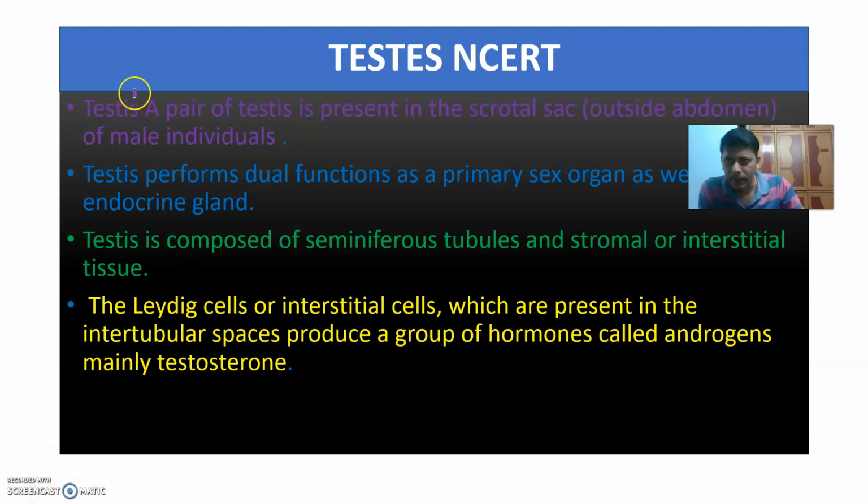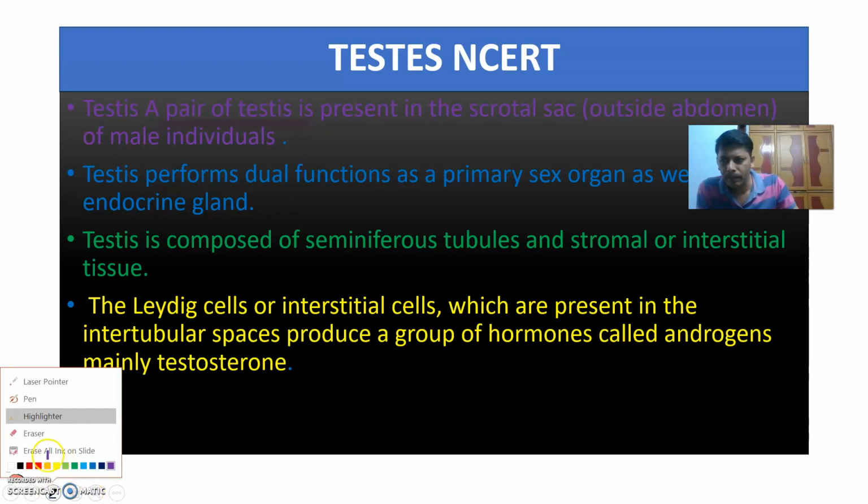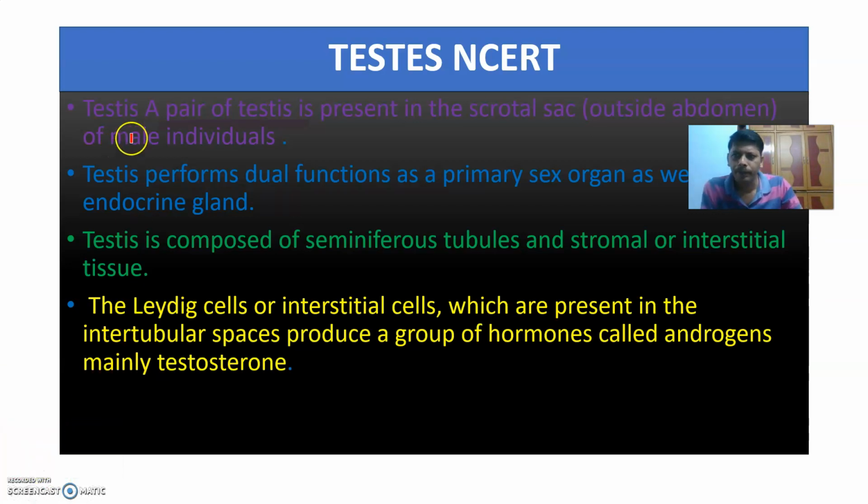Let's get started. Testes, how many are there? A pair of testes is present. Where are they present? They are present in the scrotal sac outside the abdomen in the male individuals.